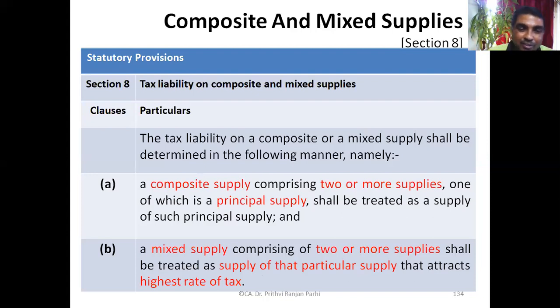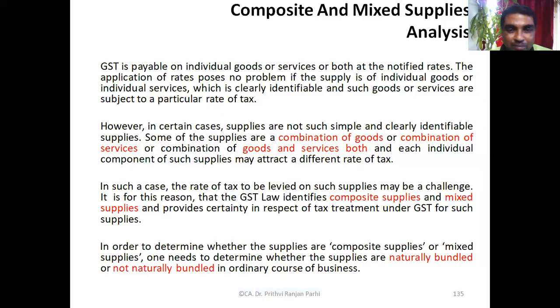And it will be treated as if the entire supply is the particular supply that attracts the highest rate of tax. I think you have broadly understood. All these concepts will come where a combination of goods, or a combination of services, or a combination of goods and services, or both, are supplied. Only in those cases will these issues come. So there we have to distinguish whether it's a composite supply or a mixed supply.